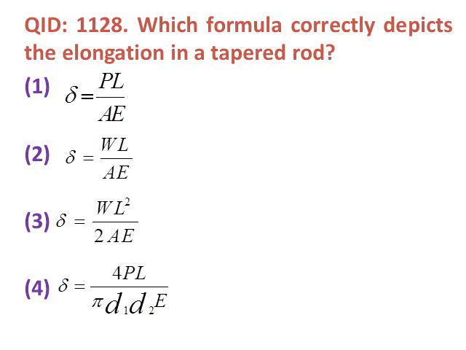Next question. Which formula correctly depicts the elongation in taper rod? Option 1, delta is equal to PL upon AE. Second, delta is equal to WL upon AE. Third, delta is equal to WL square upon 2AE. Fourth, delta is equal to 4PL upon pi d1 d2 E. The correct answer is for taper rod, option number 4, delta is equal to 4PL upon pi d1 d2 E.